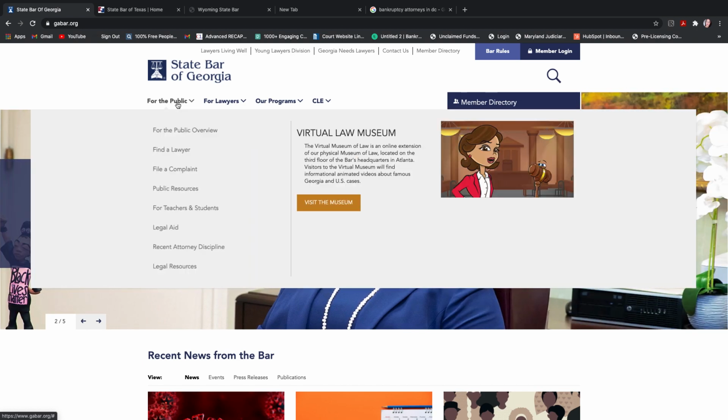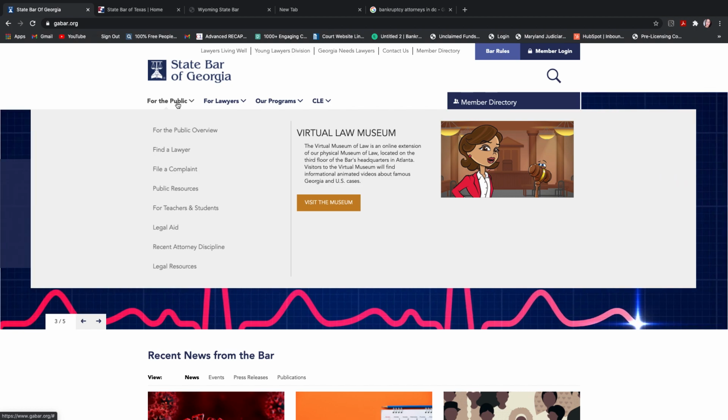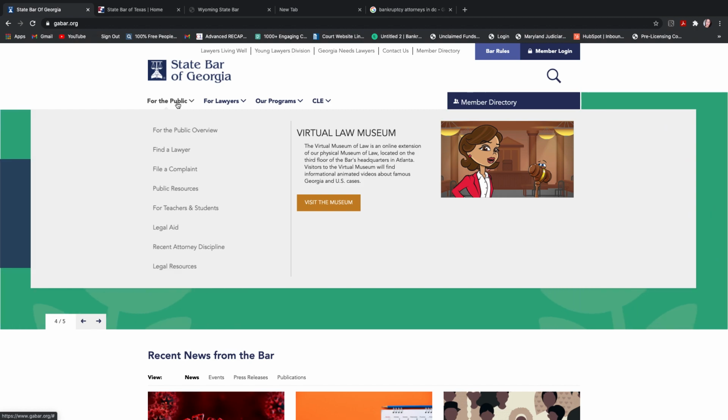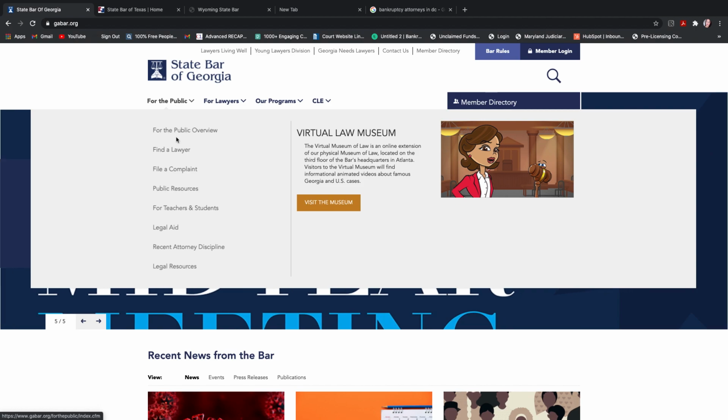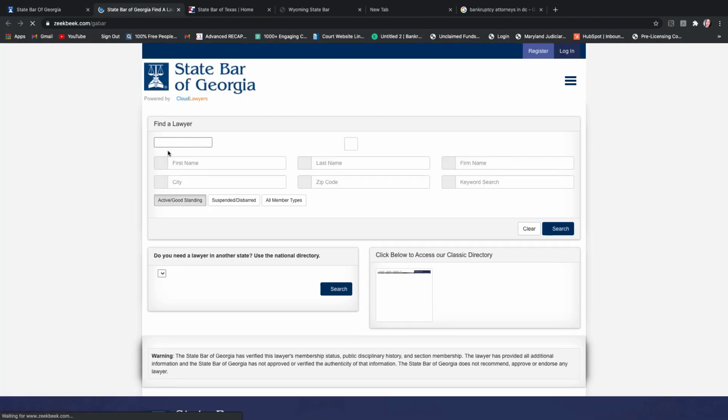So you're going to go to the part of the site that says for the public. So every state has one of the association websites. You have to practice law in a particular state. You have to register with this association. This is where they become a member and where they pay their actual dues, I guess monthly or yearly. So you're going to go here and you're going to find a lawyer.